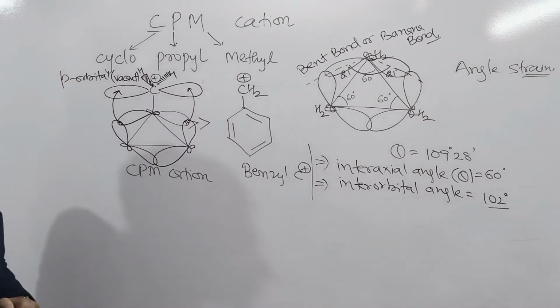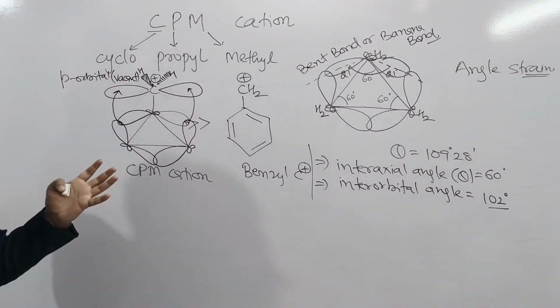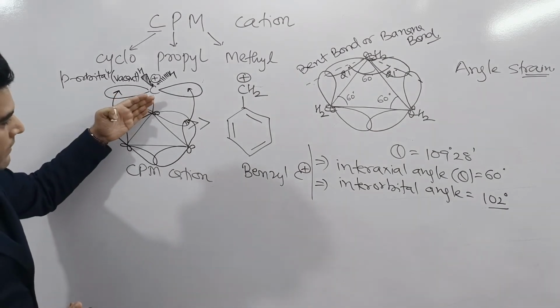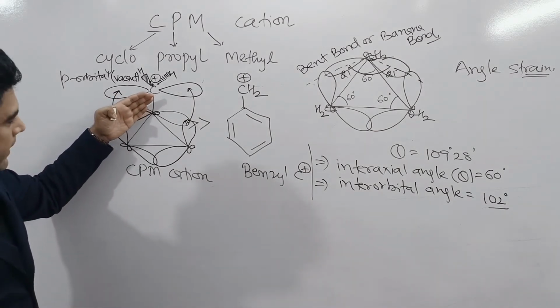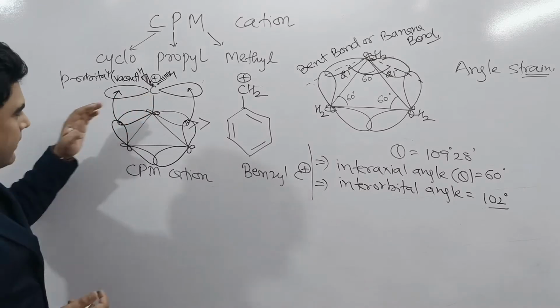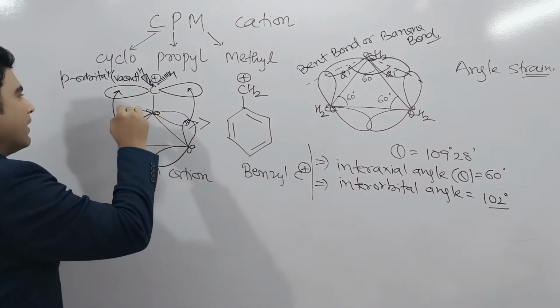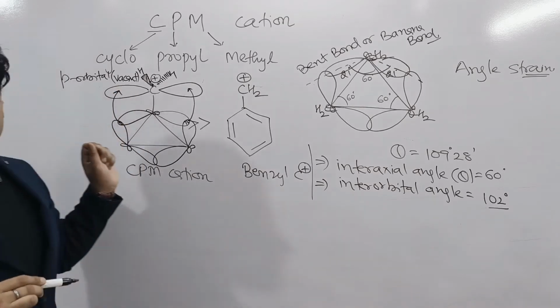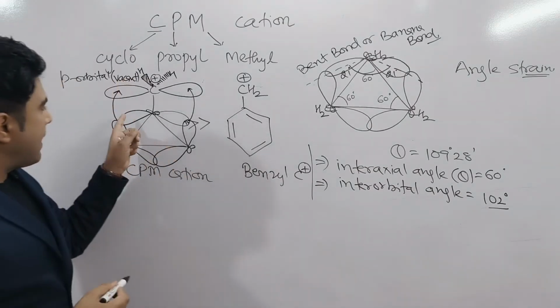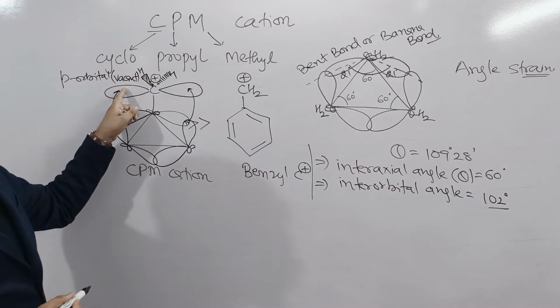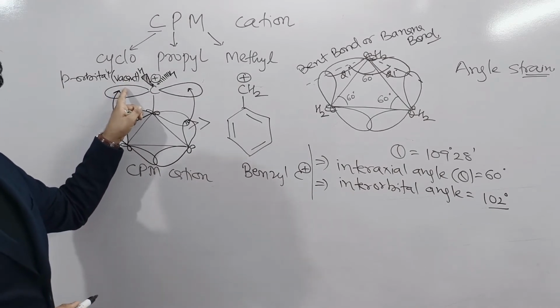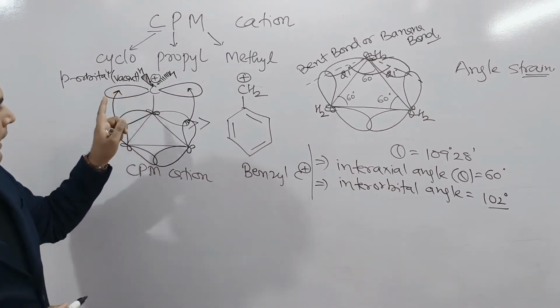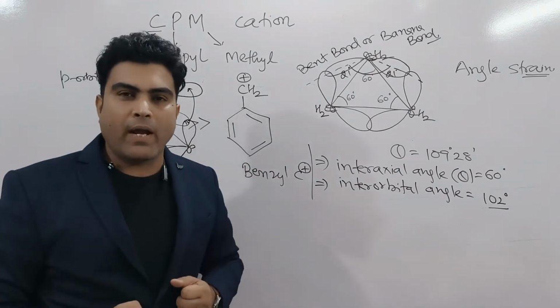Previously, we know that this bond is like this, but actually, due to angle strain, this bond is like a bent bond. These two electrons are close to the vacant p orbital, they can overlap with it, and that's why it can provide stability to the cyclopropyl carbocation.